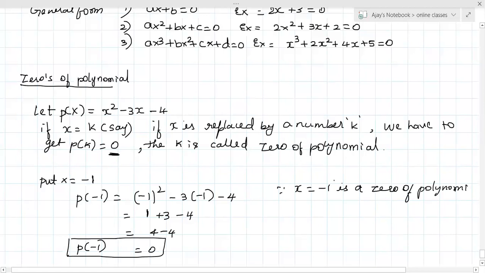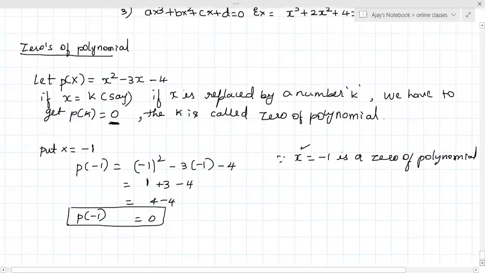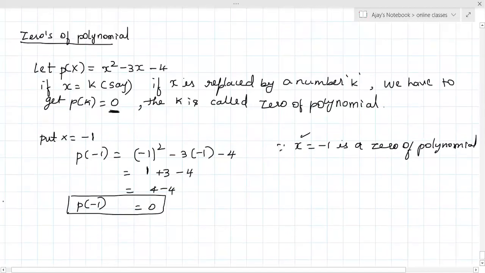So that means I have to substitute some value of x such that if I get 0, then that value becomes a zero of the polynomial. Understood? So for this, we have to use the method of factorization.